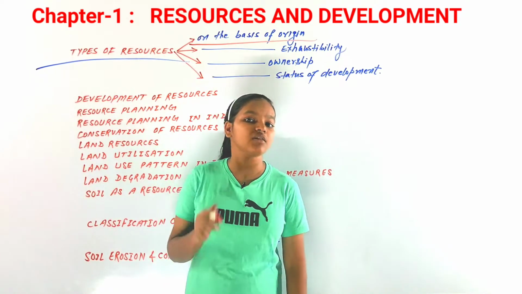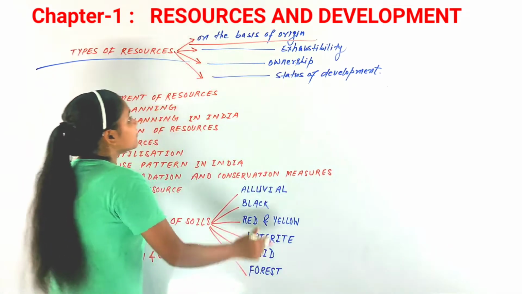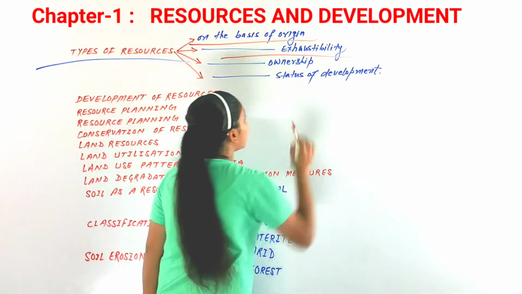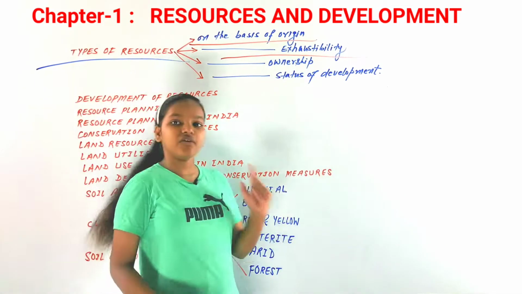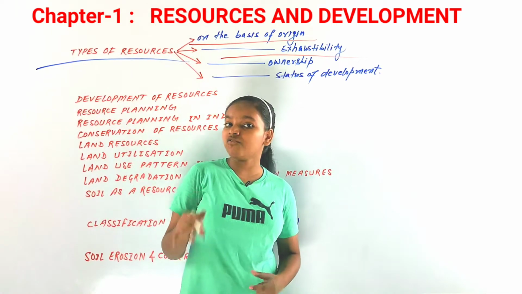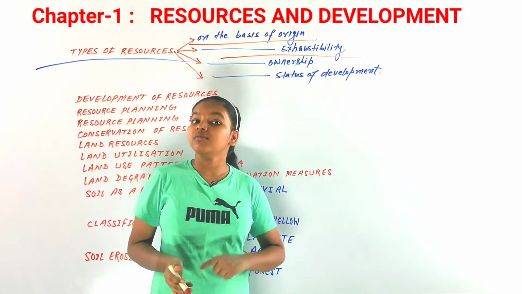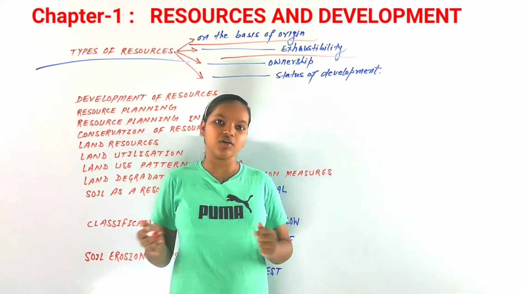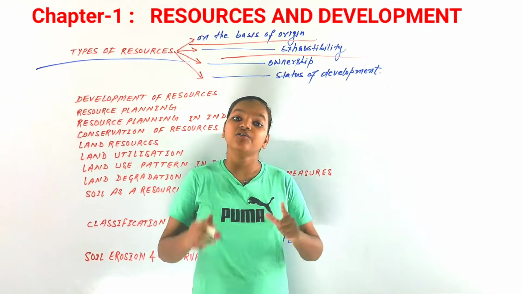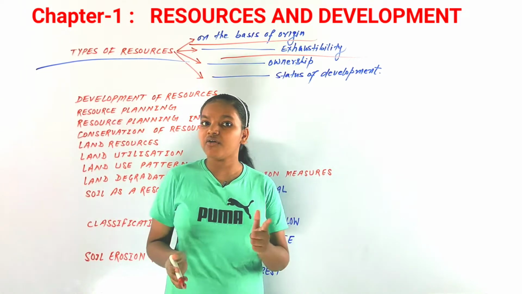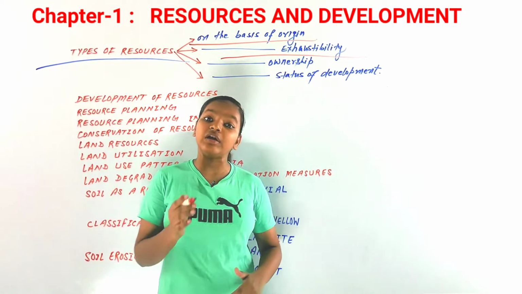Now that was on the basis of origin. Now on the basis of exhaustibility, resources can also be divided into two types. First is renewable and second is non-renewable resources. Renewable resources can be renewed or replenished quickly, like solar and wind energy, and water. These are examples of renewable resources.